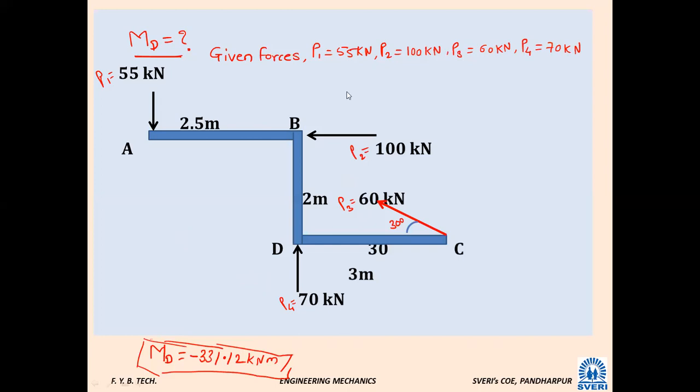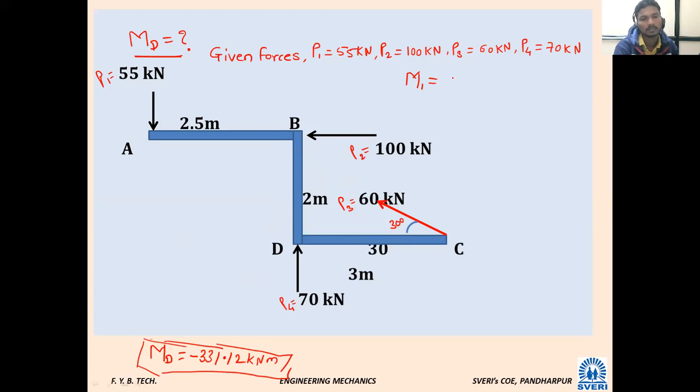Shall we solve? Yes, sir. Okay, give attention here. Whatever it may be, you have solved. Here we will solve quickly. Let us consider moment M1. So what will be the formula with respect to point D?